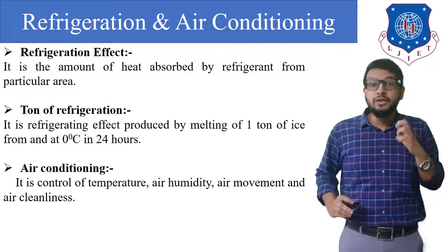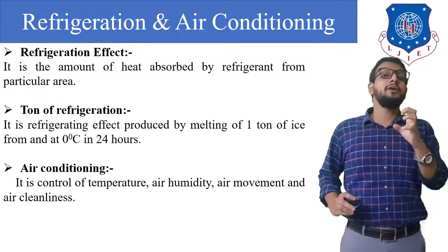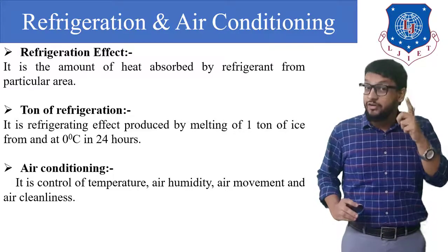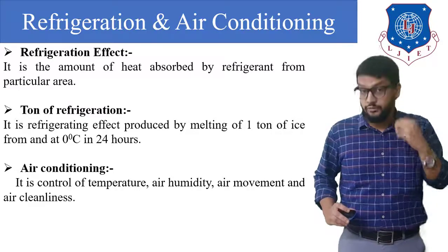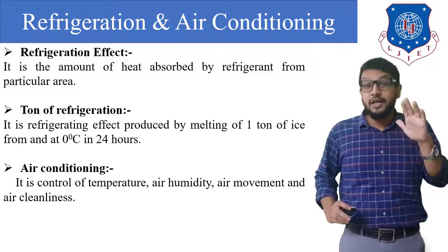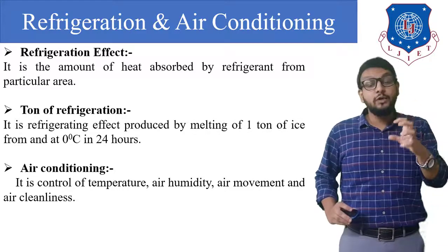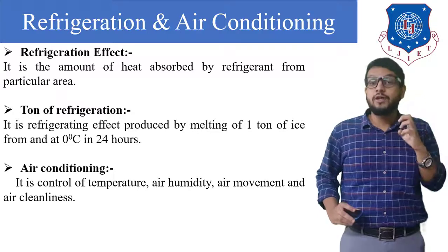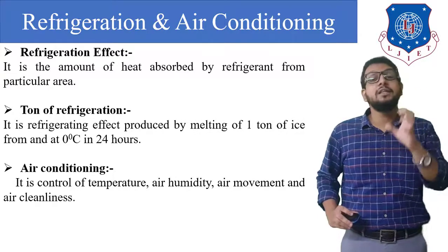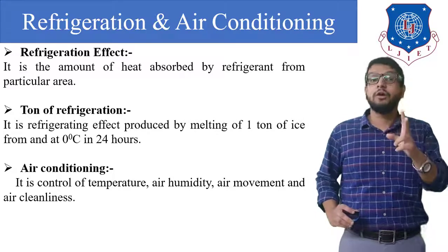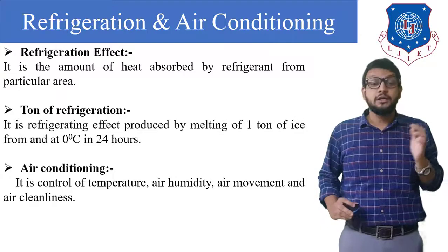But in actual case, air conditioning means controlling the parameters, that is temperature, air humidity and air cleanliness, according to human comfort. An air conditioner can be an air heater or air cooler. It could heat the room as well as cool down the room. So basically we are regulating the temperature according to human comfort. That is air conditioning. Okay guys, now let's see further.